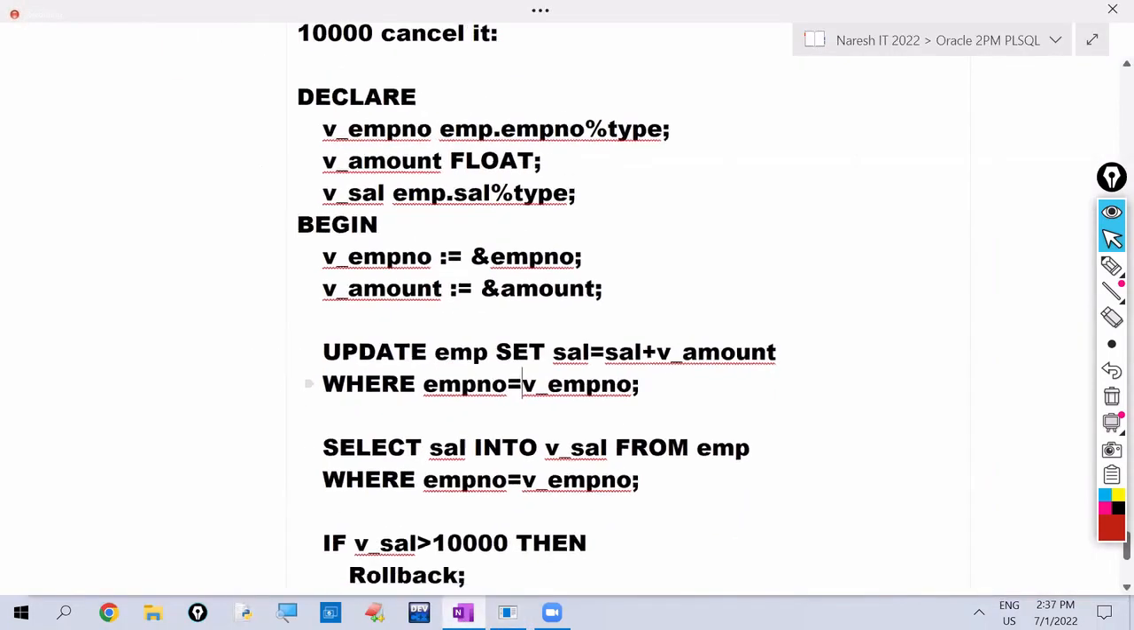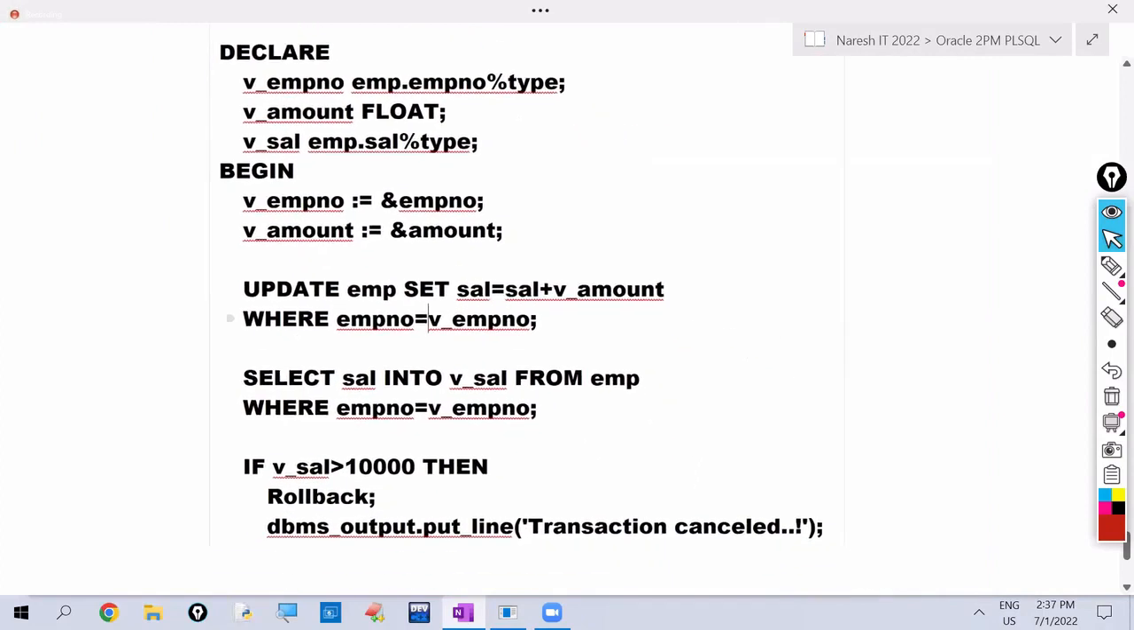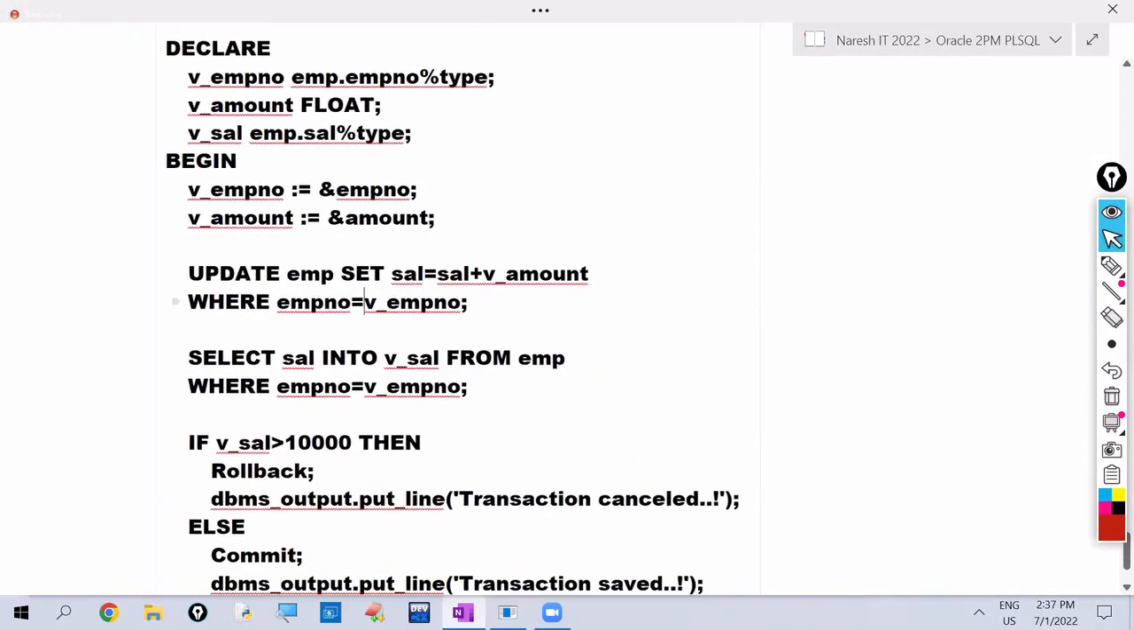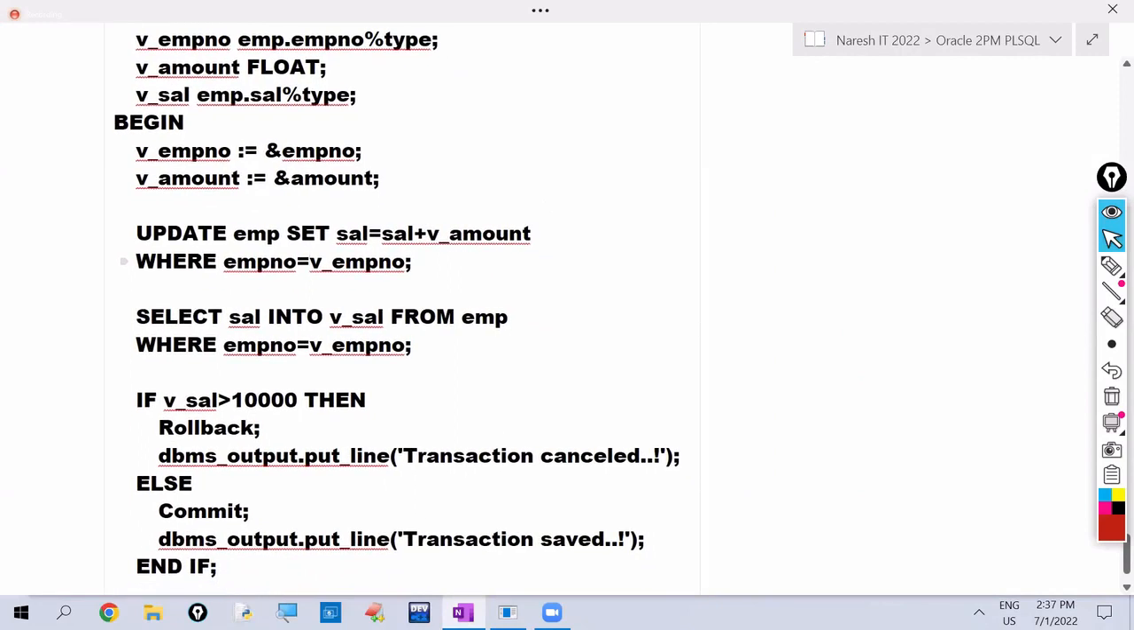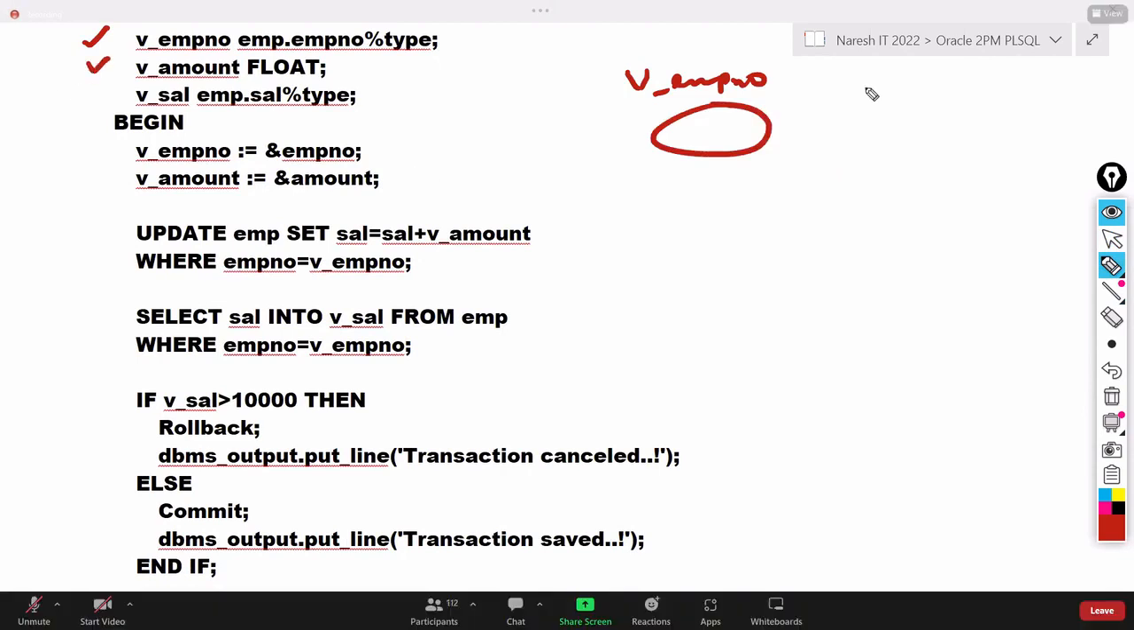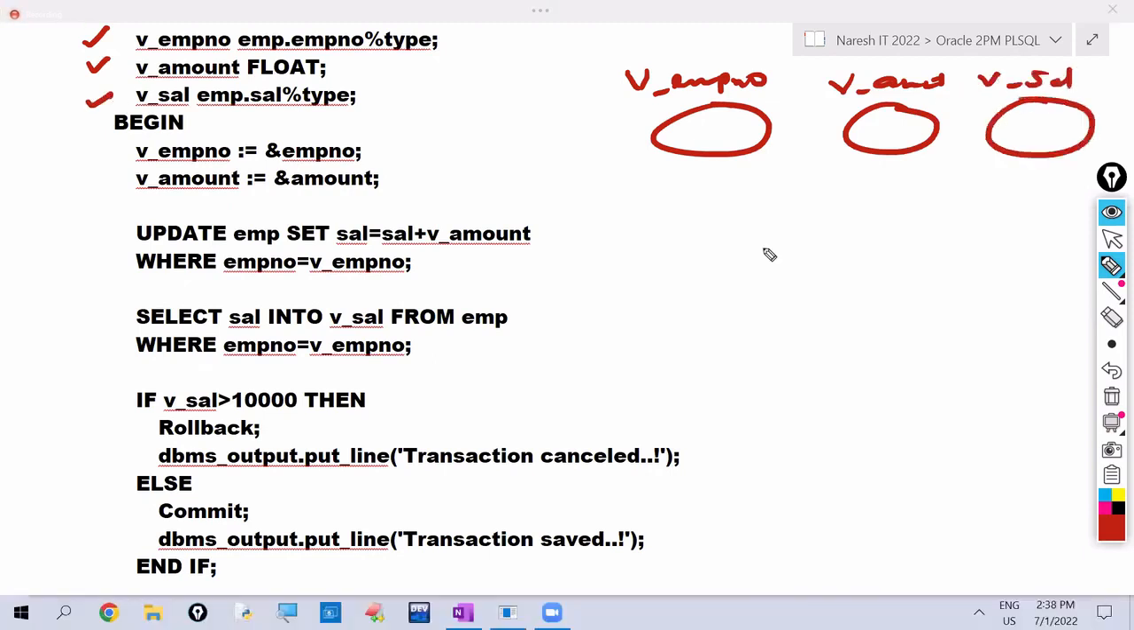I'm explaining the execution process now. See, this is the program. Observe. With this first line, for v_employee_number, some memory will be allocated. With this second line, for v_amount, some memory will be allocated. With this third line, for v_salary, some memory will be allocated. And because of this parameter, it is asking to enter value for employee number.